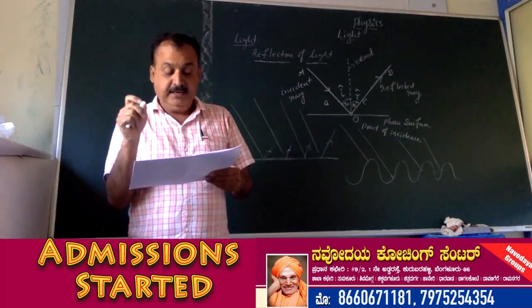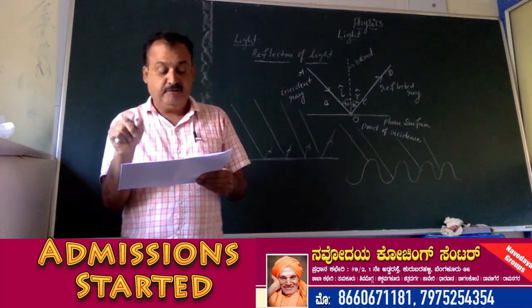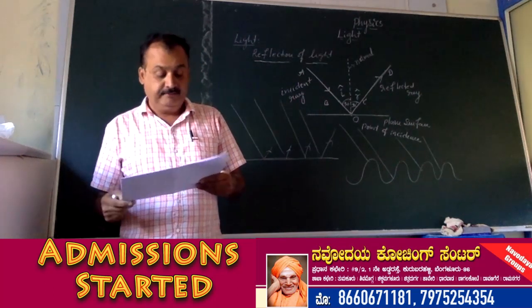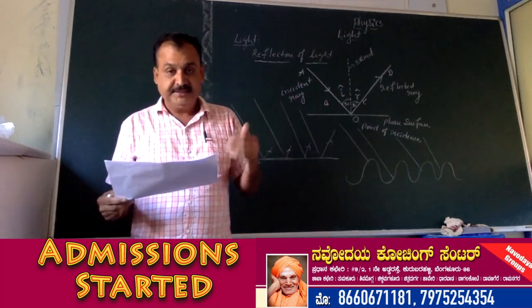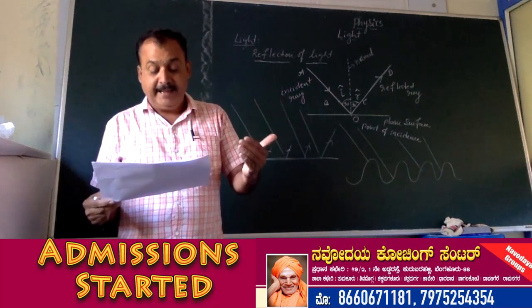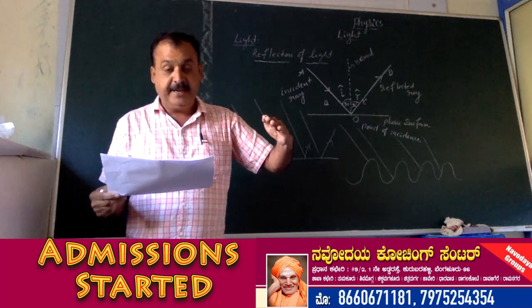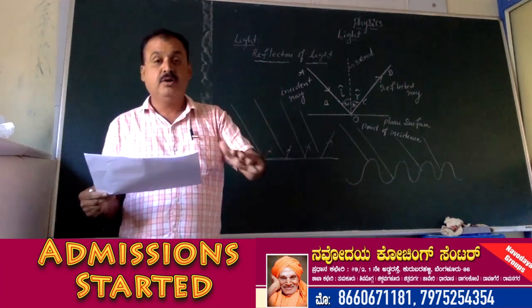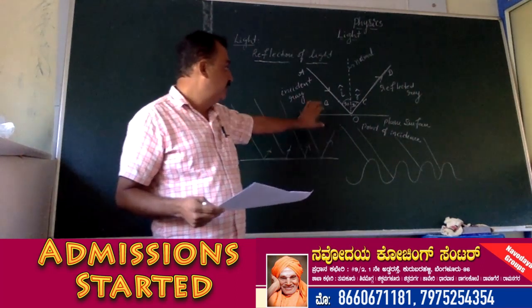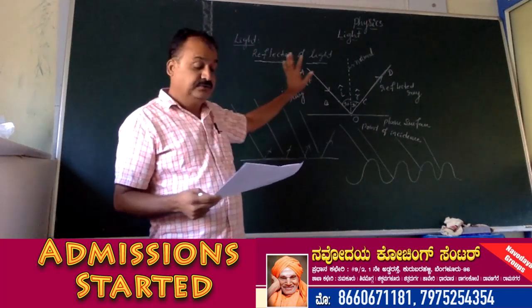The angle made by the reflected ray with the normal at the point of incidence is called angle of reflection. So what is reflection of light? The phenomenon of bouncing back of light rays in the same medium on striking a smooth surface is called reflection of light. This is the geometrical picture of the phenomenon of reflection of light.